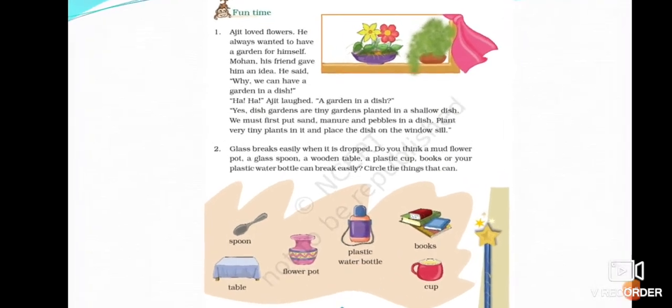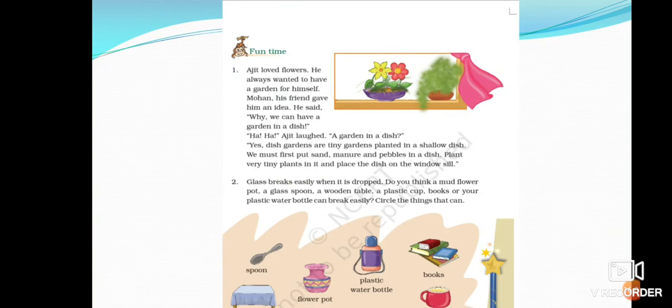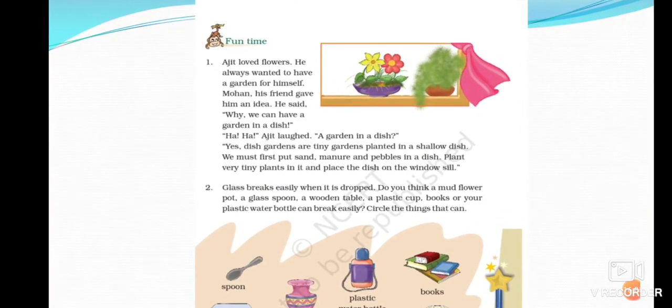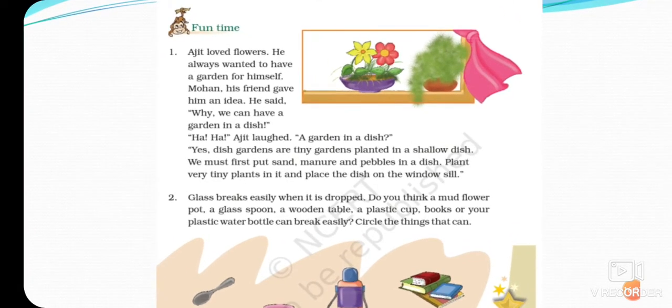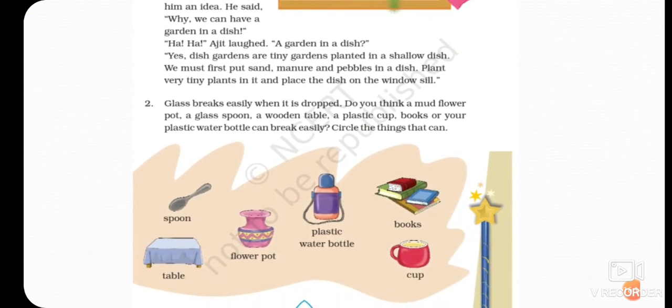Next, fun time. So there are two activities, children. One is about making a dish flower pot. Children, you can do this activity at home. You can decorate your house, your room. And second, children, you know, some things can be broken easily. So suppose you drop a glass, and the things made of glass can break easily.